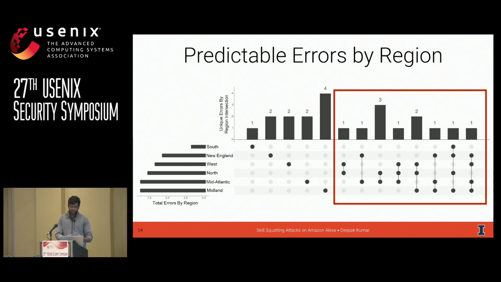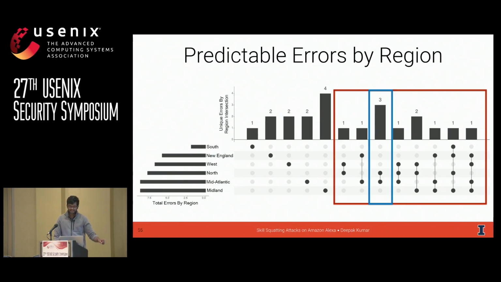If you look at this part of the graph, you start to see how these are distributed across the different regions, right? So if there's a dot connecting some group of regions, what that means is that that group of regions all exhibited the same error. So for example, you've got these 3 particular words. They were shared across speakers from the North and the Mid-Atlantic region.